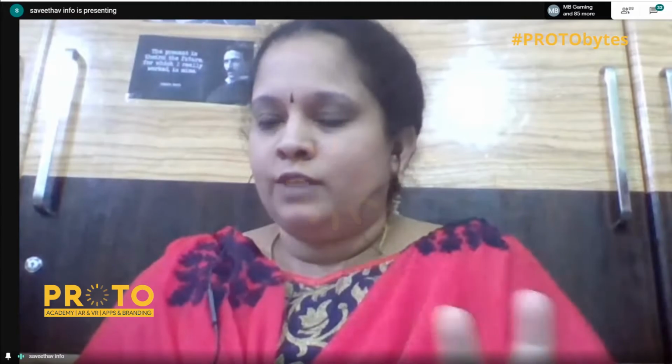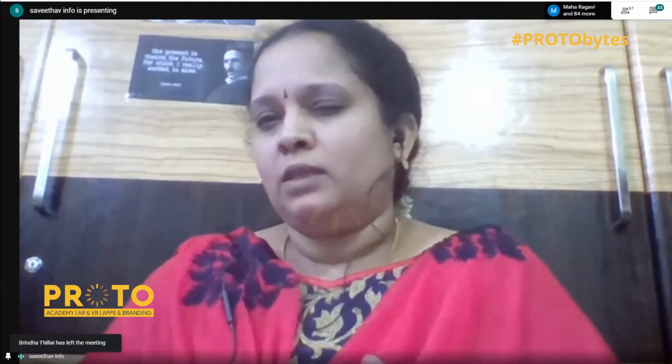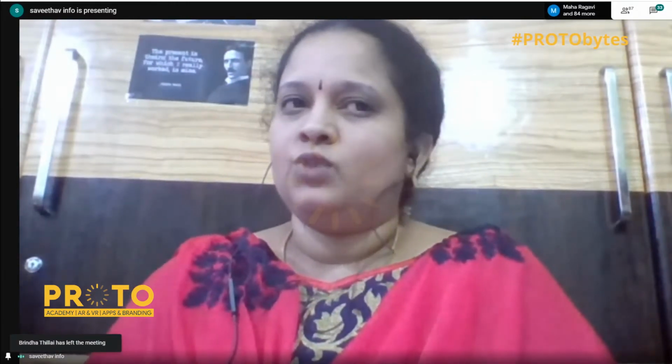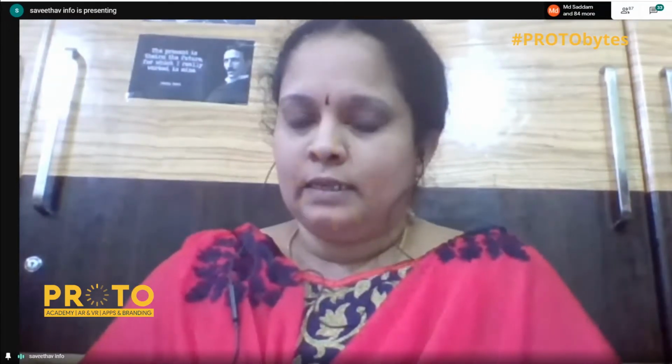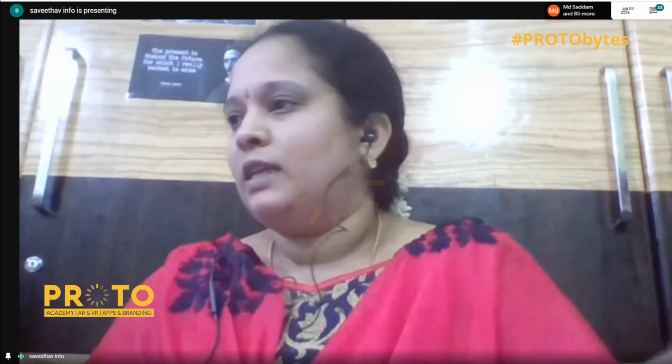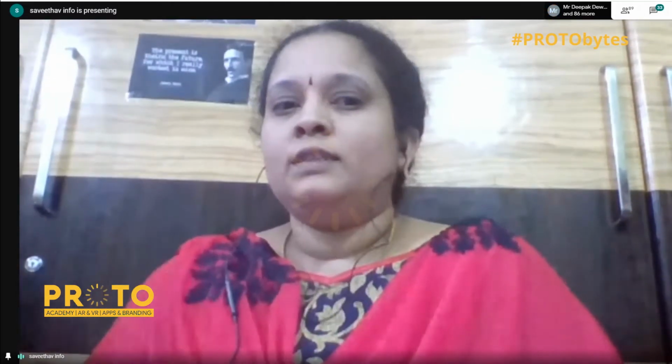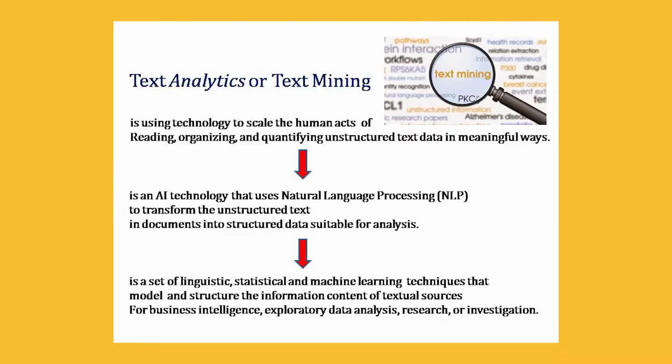We have three definitions here. We have a mixed group of people in the participants. We have students, we have faculties, and other people from companies. So I thought it would be better if the definition also has three levels of abstraction. First is, it is a technology to scale human acts of reading, organizing, and quantifying unstructured text data in meaningful ways. So we are going to read, organize, and quantify the unstructured text data, and we are going to give meaning to the data.